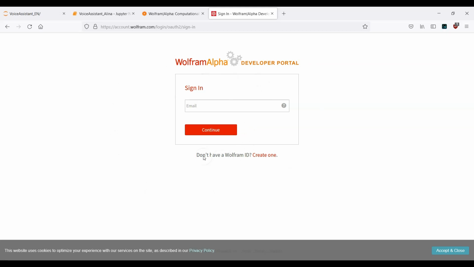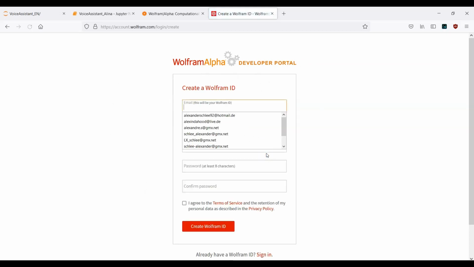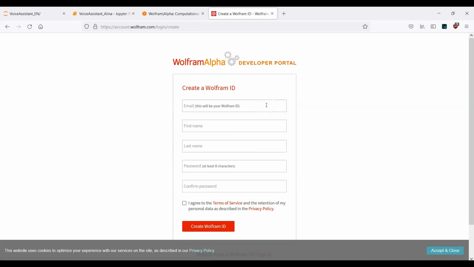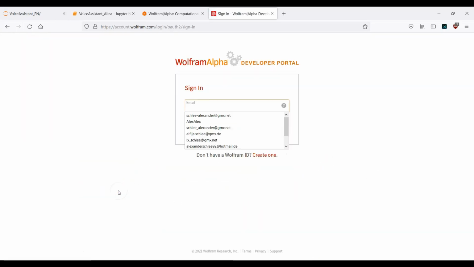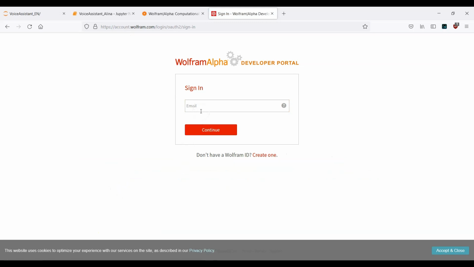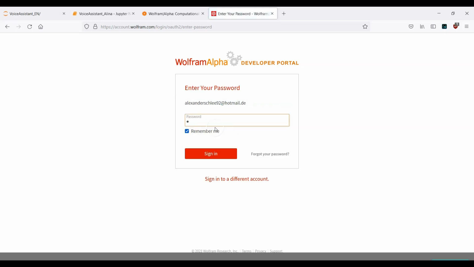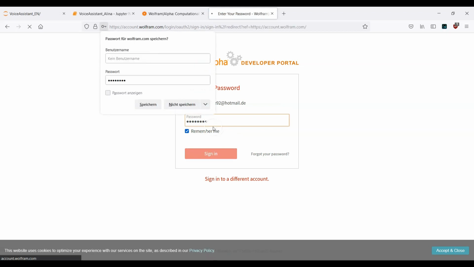Okay, if you don't have an account, you need to create an account. Here you need to provide your credentials. For me, for example, I've already created one account. I will just log in, but again, I guess you haven't signed in here at this moment. Please take a few moments and create your own ID or your own account. Now I want to log in to my account, and I will show you how to work with the API here.